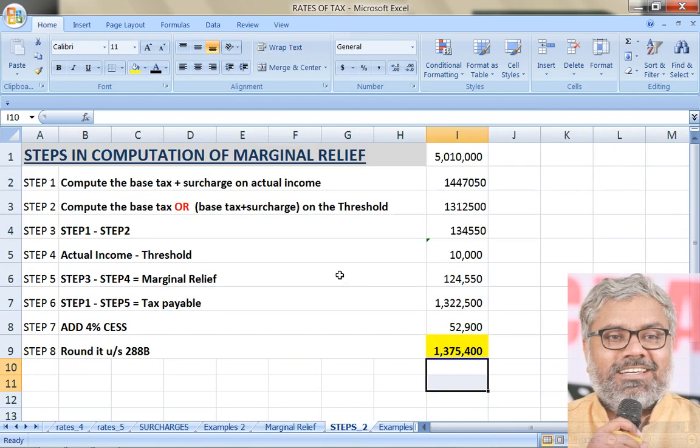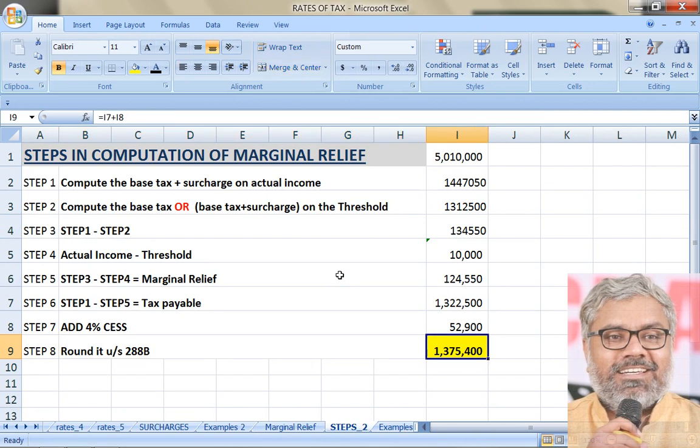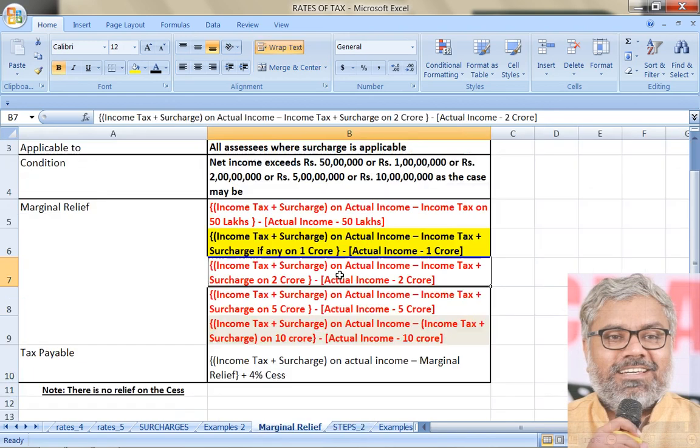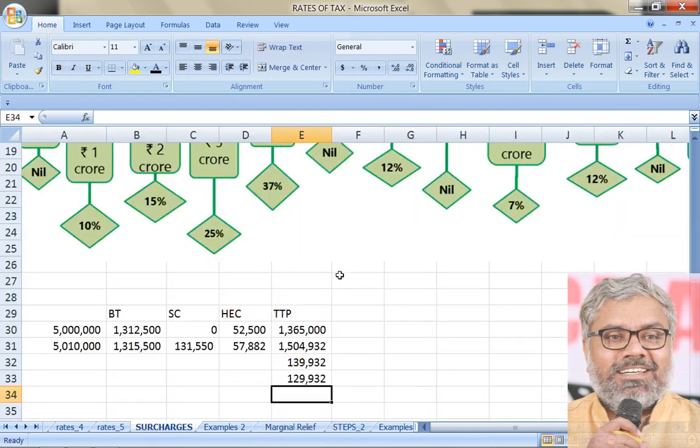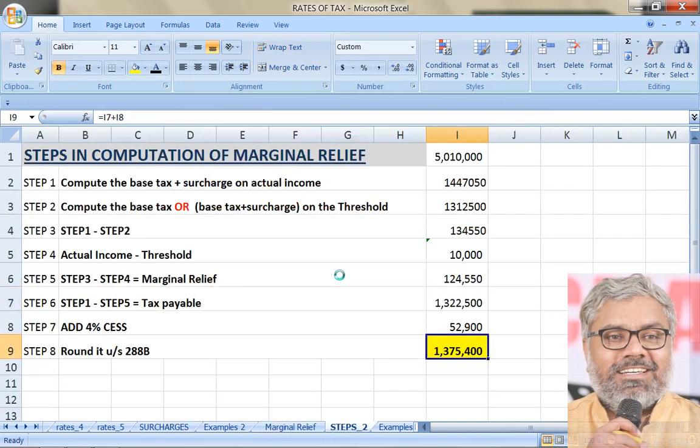That is the additional tax that he would have paid by taking normal calculation. But if marginal relief is given, he will end up paying only 13,75,400 rupees. That is the benefit he is getting by way of marginal relief. How much marginal relief here? 1,24,550. That is marginal relief. But the benefit he is getting is not that much. Benefit he is getting is 1,29,932 because of cess also being saved.